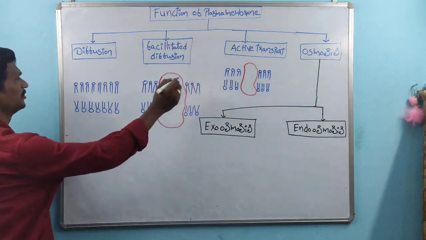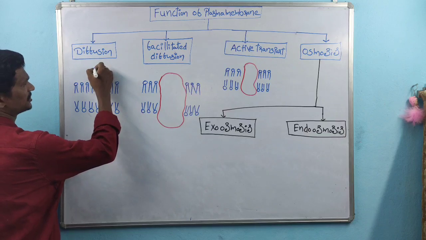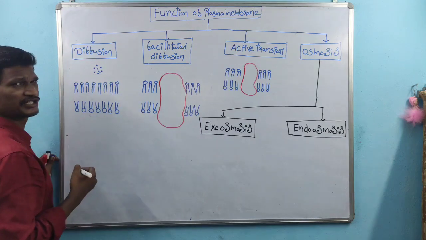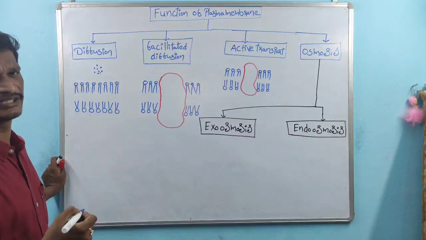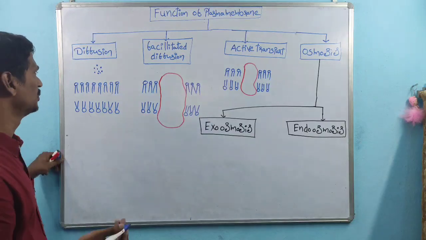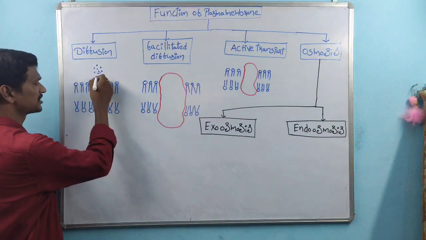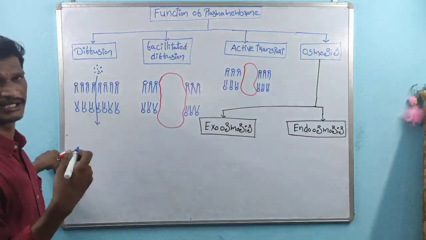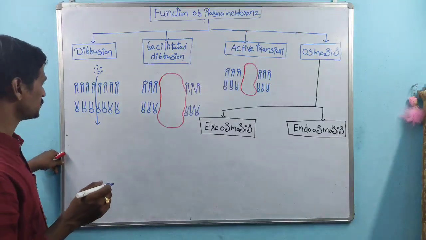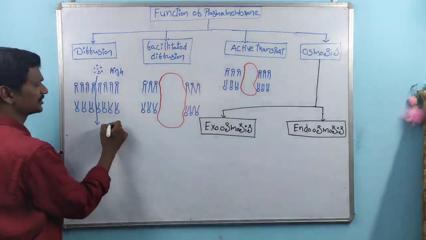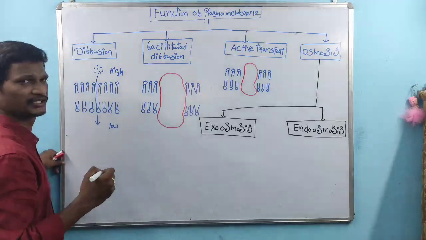For suppose there are lipid molecules. Transportation of lipids does not require any special carrier proteins. Lipids transport from one side of the plasma membrane to the other side, so molecules are transported from high concentration to low concentration.